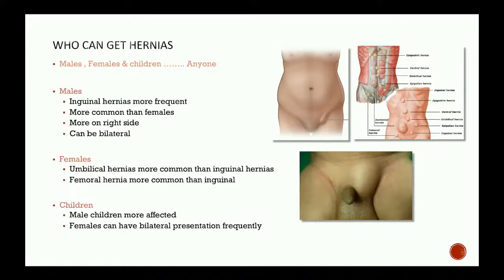In females, the groin hernias are not so common. In females, it's more of an umbilical hernia, and instead of inguinal, the femoral hernias are more common. Femoral hernia is another type of groin hernia. In children, again, the male children are more affected than the female children, and females usually have bilateral presentation. That means they can get it on both sides.